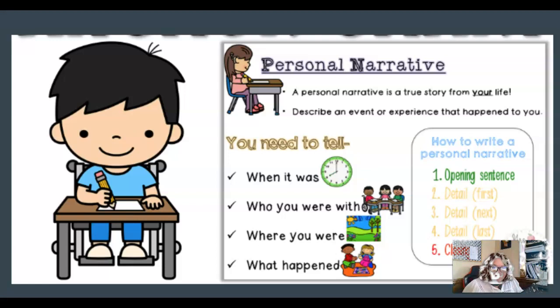Who are you with? You're going to have to describe those people. Now, if you were with like 100 people, summarize it. Only talk about the main people who were with you when something happened, whatever your personal narrative story is about. But you need to mention that you were with someone else.